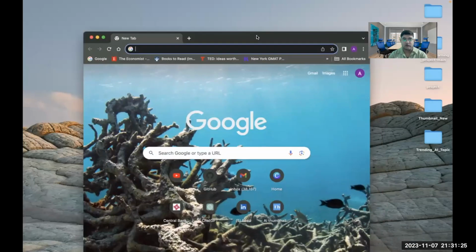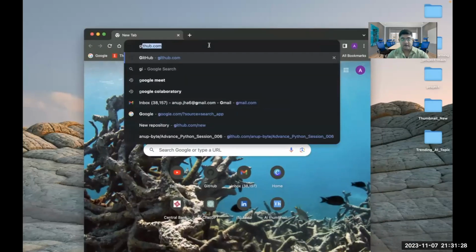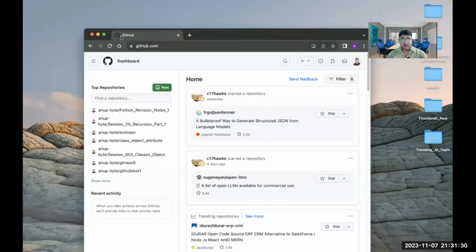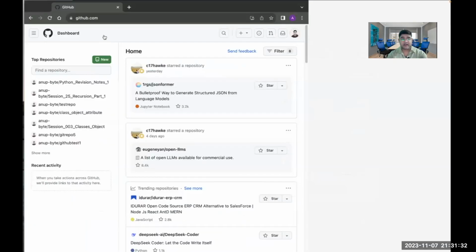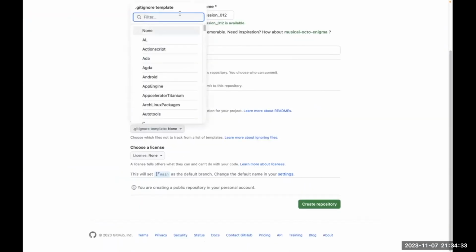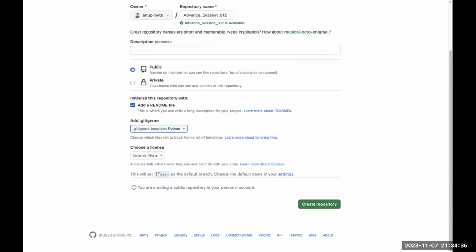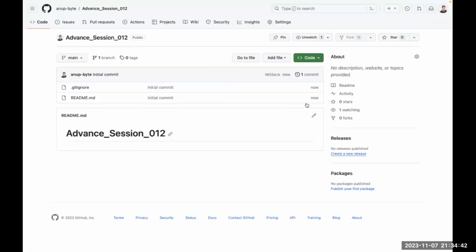You guys also create a GitHub repository for today's session. Are you able to see my screen, and is my audio clear? Create one repository, and after creating the repository, copy the URL of this repository and clone it.